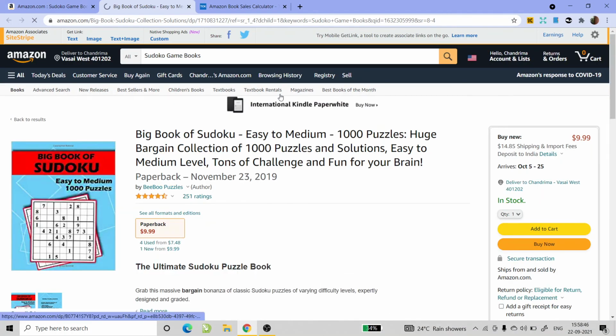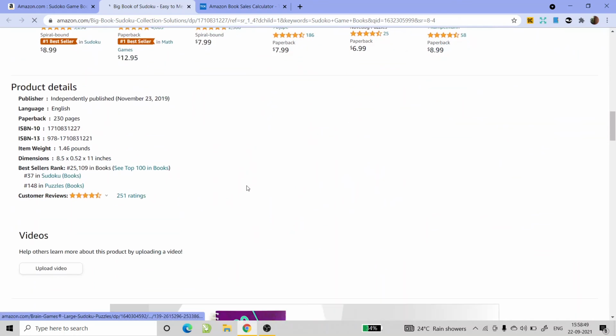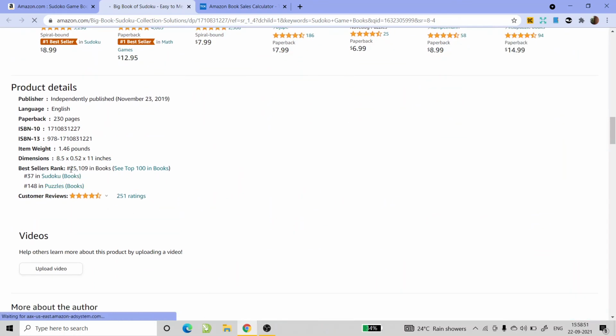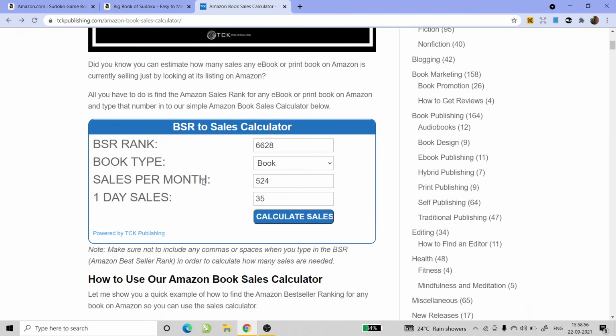Let's look at one more. He has a bit higher ratings. His ratings are not that low. If you just copy paste it and remove the comma and select book and calculate sales. Okay, I have a space over here. Let's see, remove the space and click on calculate sales.